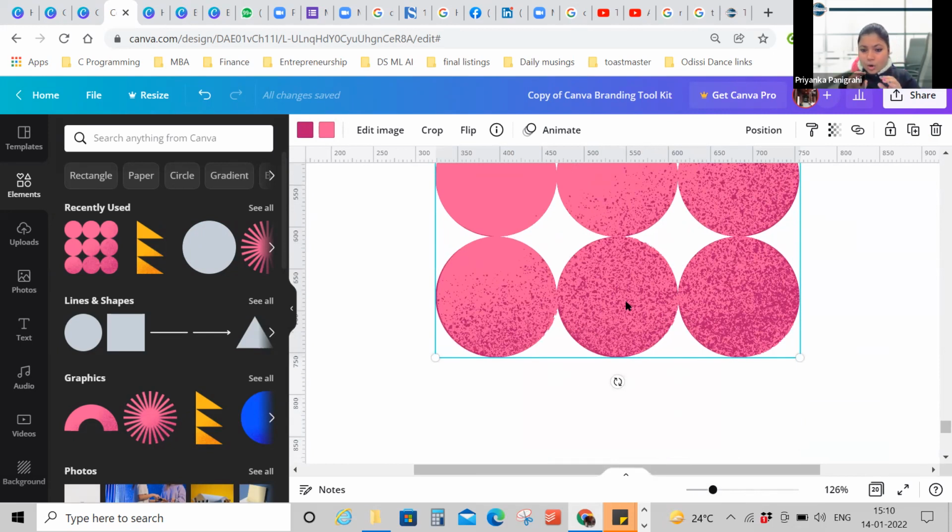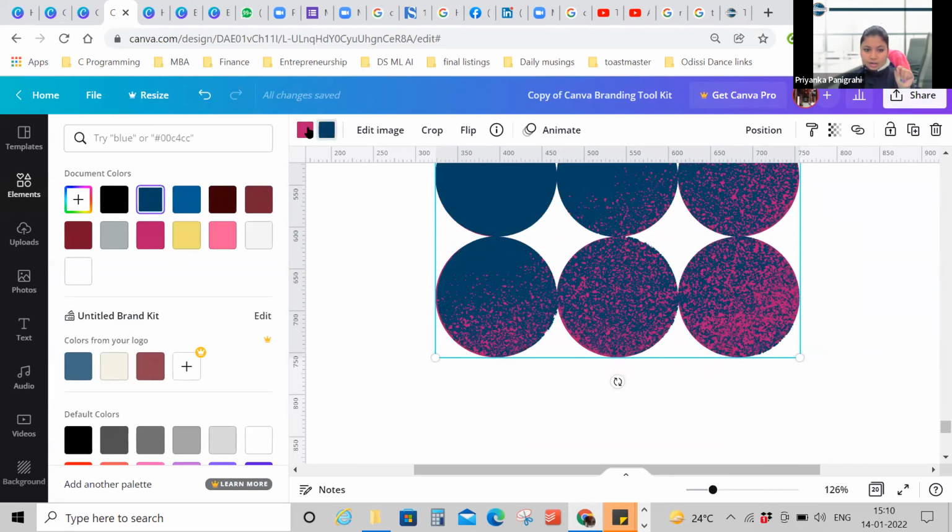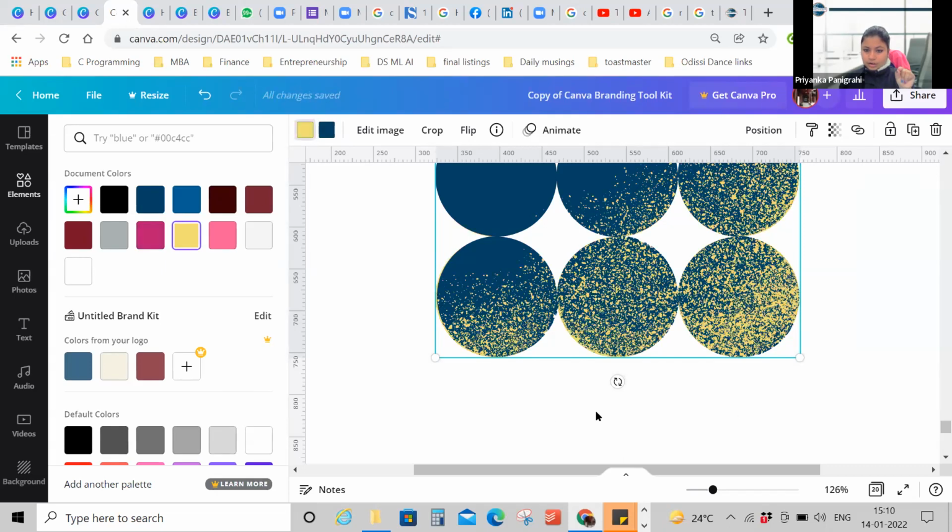It has confetti like dark pink and a background of another color. No gradient. So you can change the color to the solid colors that we had. For example, this color can be the yellow one.